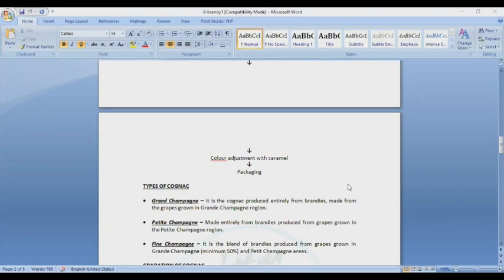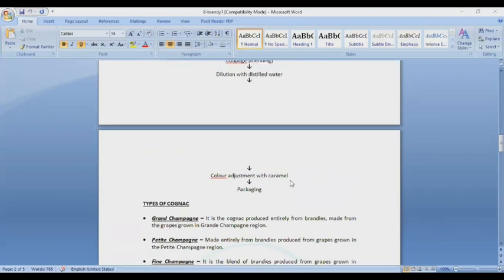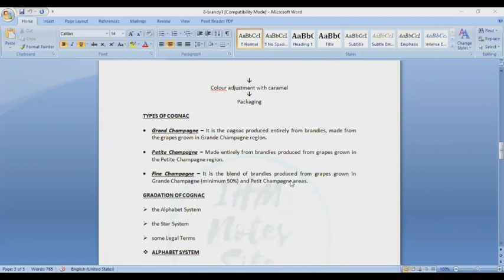Then it is spread all over the world. What are the types of cognac? Grande Champagne, Petite Champagne, Fine Champagne. Grande Champagne is cognac produced entirely from brandies made from grapes grown in the Grande Champagne region. So Grande Champagne means the entire grapes grow in the Grande Champagne region.